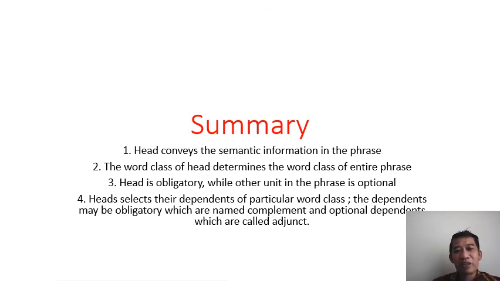Dependents may be obligatory, which are named complements, or optional, which are called adjuncts. Remember, every phrase has one head only, while dependents can be more than one.